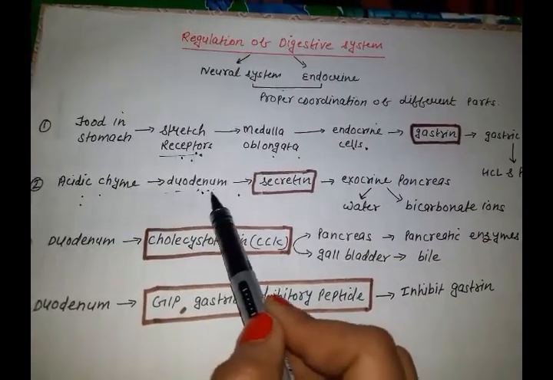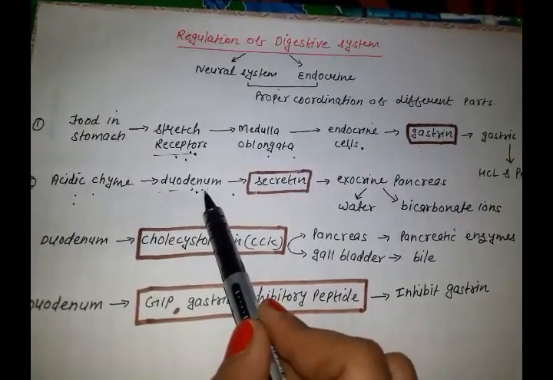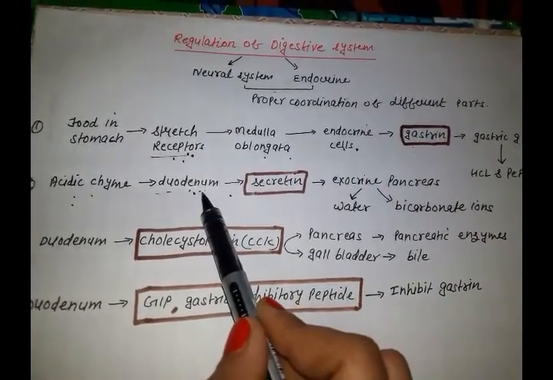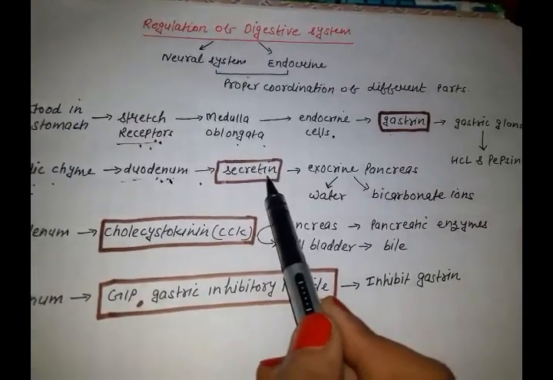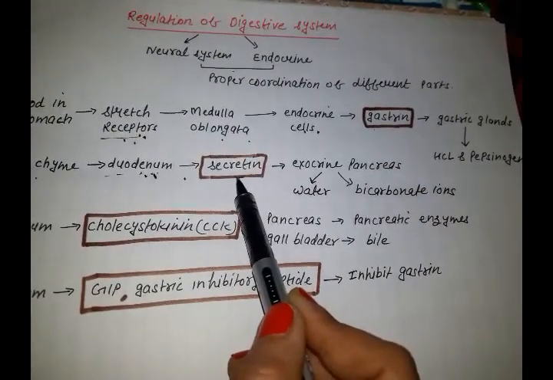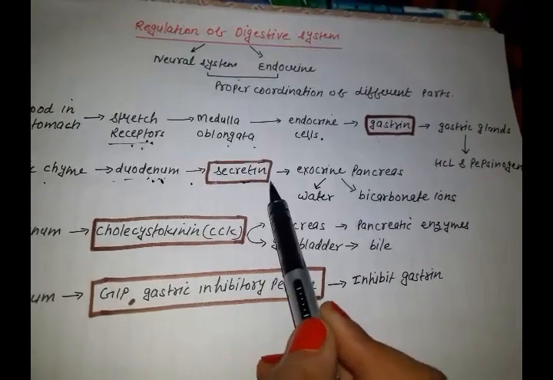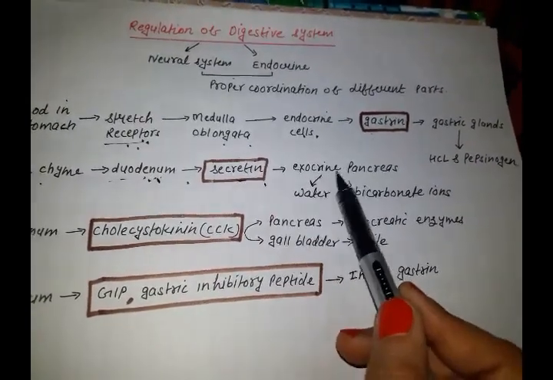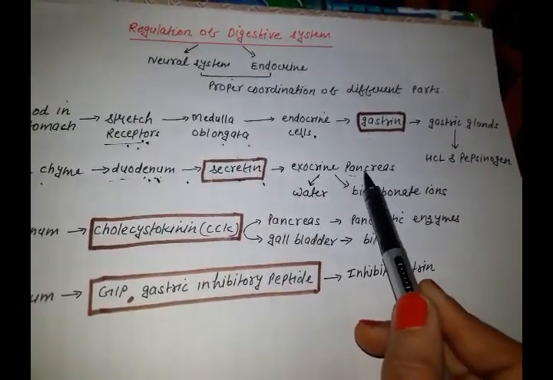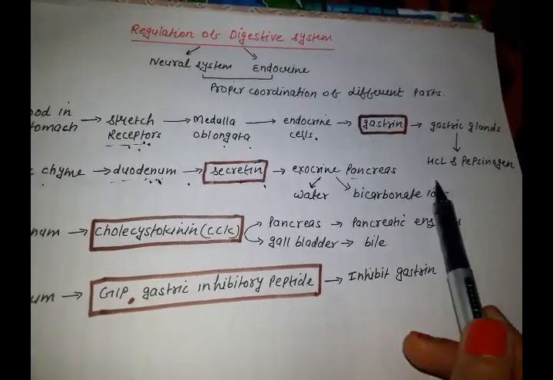of duodenum will start secreting another peptide hormone, which is called secretin, and then this hormone will give message to the exocrine pancreas, because endocrine pancreas releases insulin and glucagon.